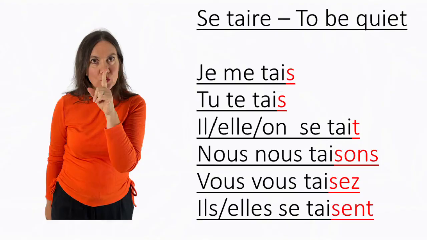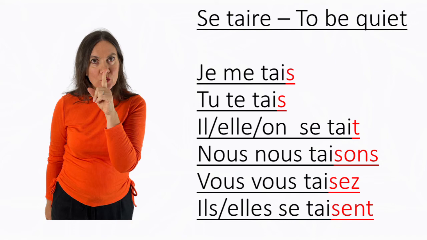And now we're going to look at our reflexive verb. Se taire, to be quiet. So here you can see we've taken the RE off. And the S is added to je and tu. A T is added for il, elle, on. And for nous, we put an S-O-N-S at the end, which is pronounced son.